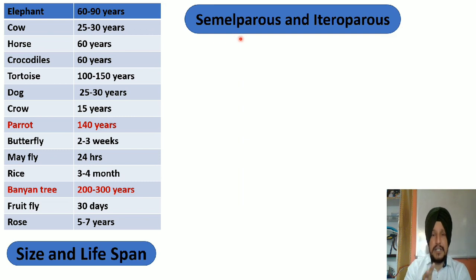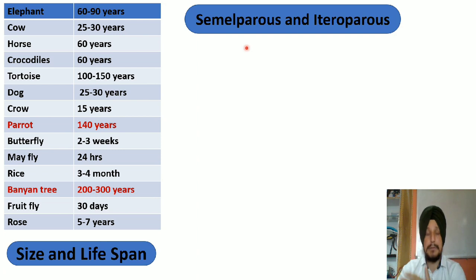Semelparous organisms are those organisms which can reproduce once in their entire lifespan. जो अपनी पूरी जिंदगी में सिर्फ एक ही बार रिप्रोडक्शन करते हैं, and after that they will die with some exception. That means semelparous organisms are that category of organisms which have only single reproduction during their entire lifespan. We have mayfly in this category, we have octopus, we have squid, and we have some vertebrates like salmon fish.